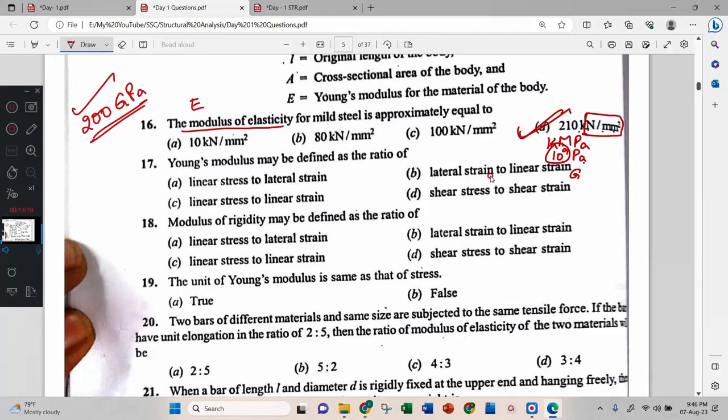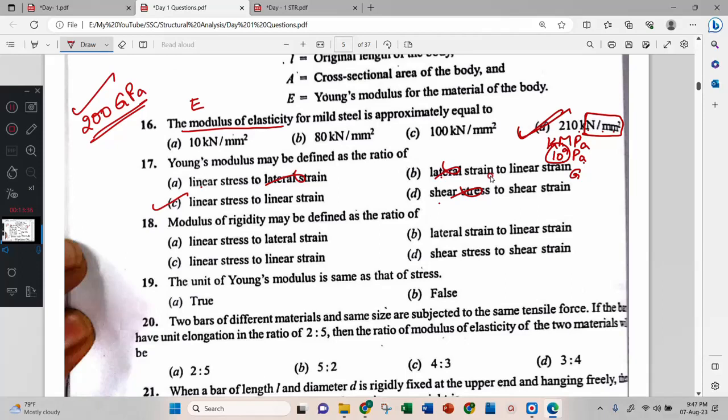Young's modulus may be defined as the ratio of linear stress to linear strain. C is the correct answer. Linear stress to lateral strain, no. Shear stress, no. Young's modulus, C is the correct answer.